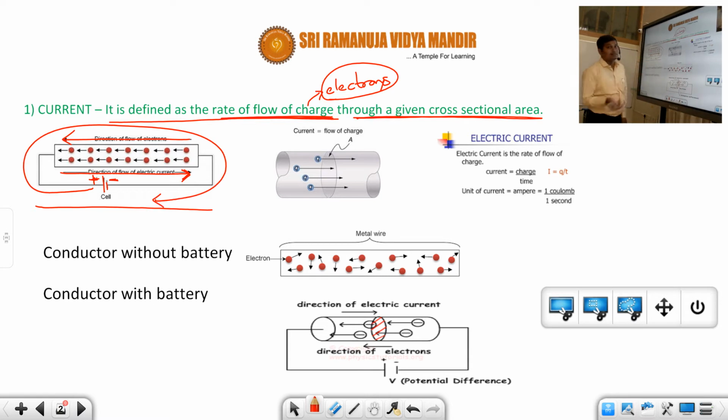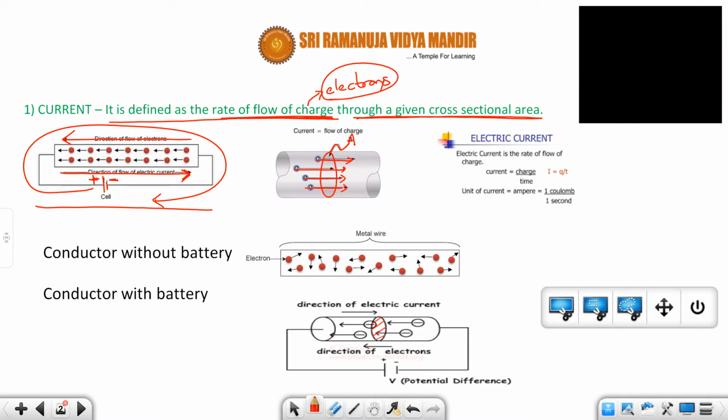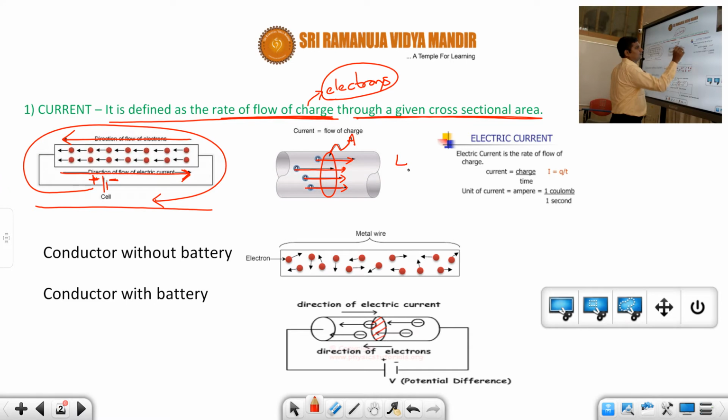Whereas the direction of electrons is opposite to the direction of flow of current. Now we have seen the reason for the flow of electrons. Suppose you take one cross-sectional area, some area. Now suppose some charges are flowing. How many charges are flowing here, students? 1, 2, 3, 4. In how much time?